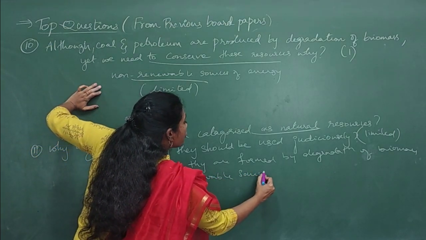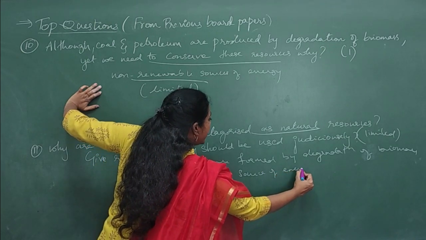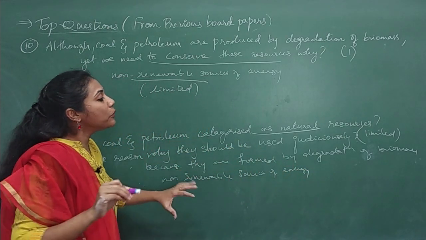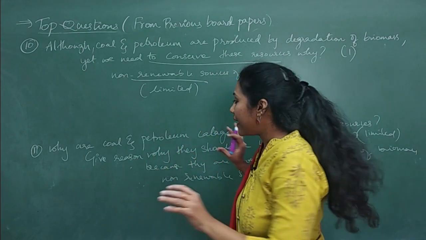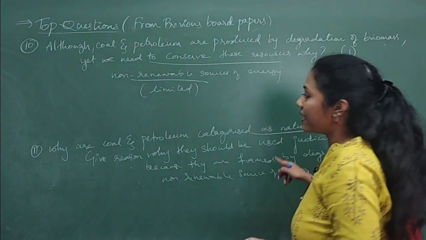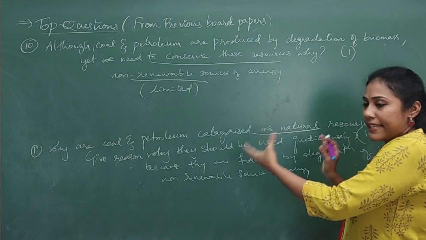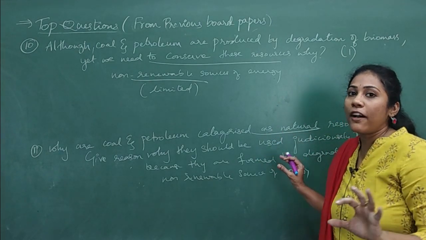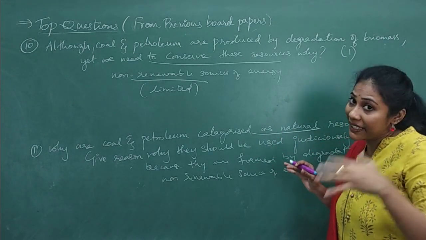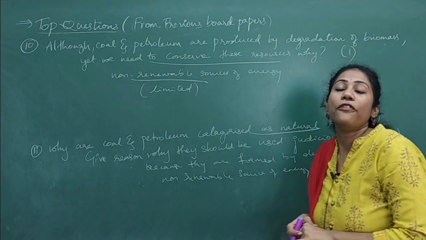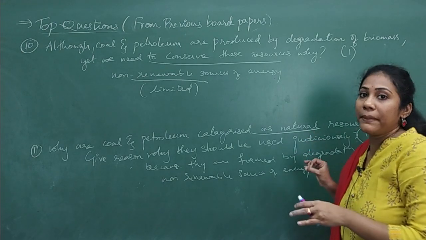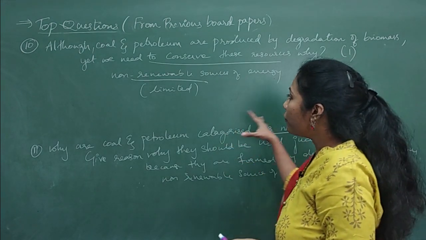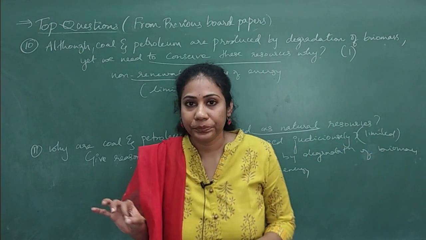It will take millions of years to form coal and petroleum out of the degradation of biomass. That is another point you can mention for this question. They are formed from biomass, no doubt, but to form them it will take millions of years. That's the reason we say they are limited and non-renewable sources of energy.